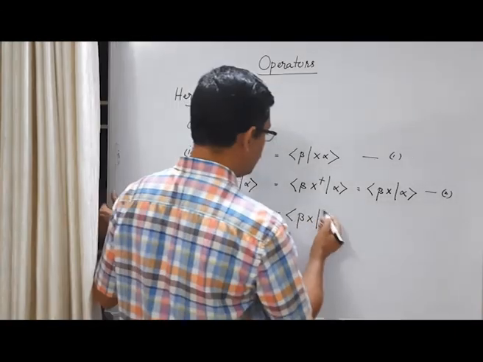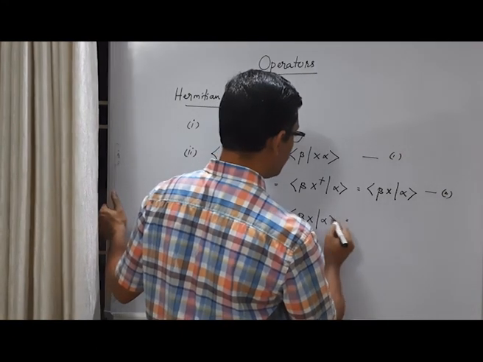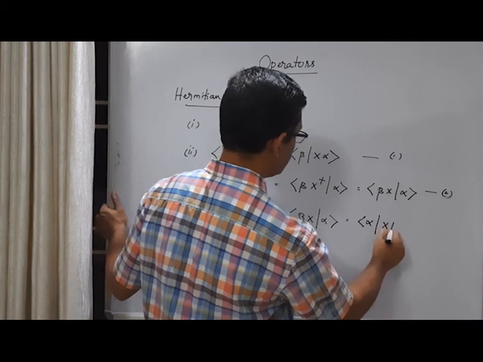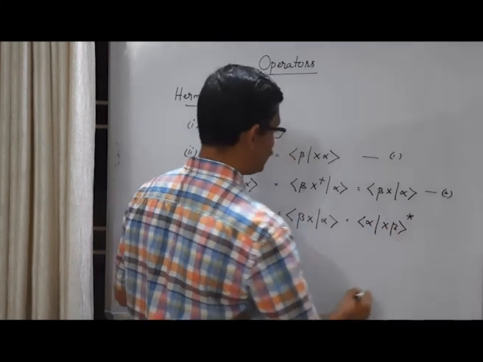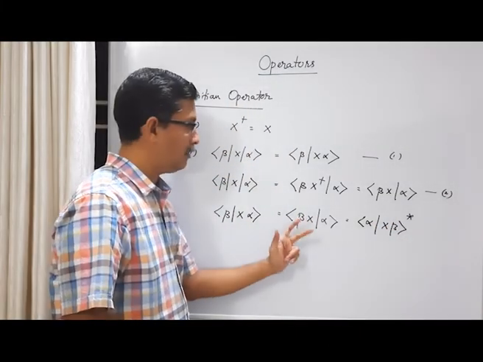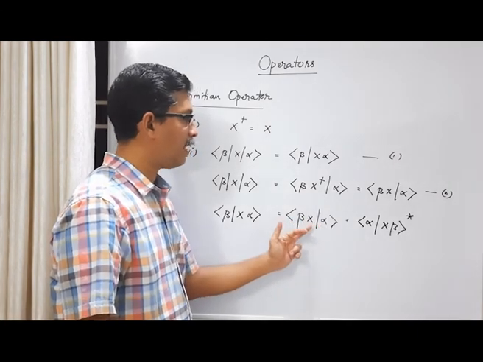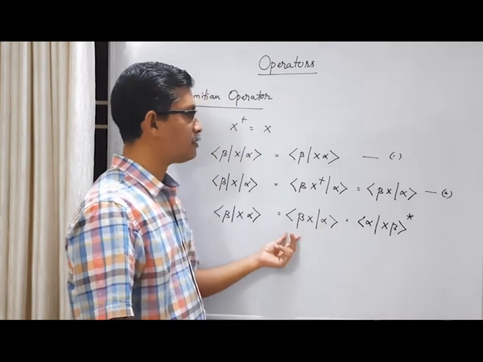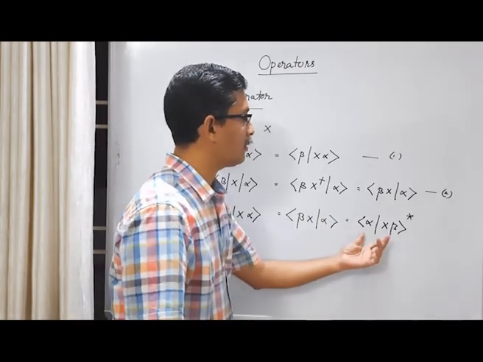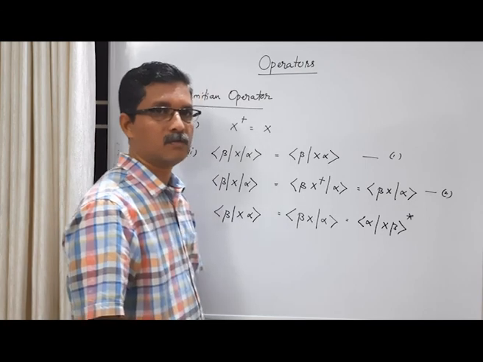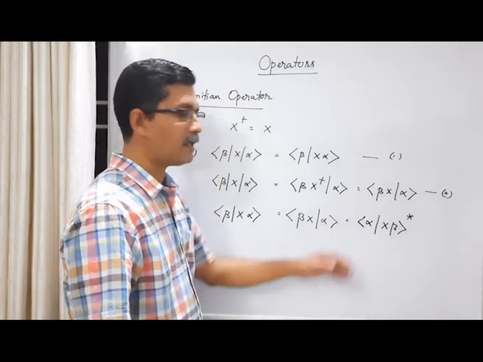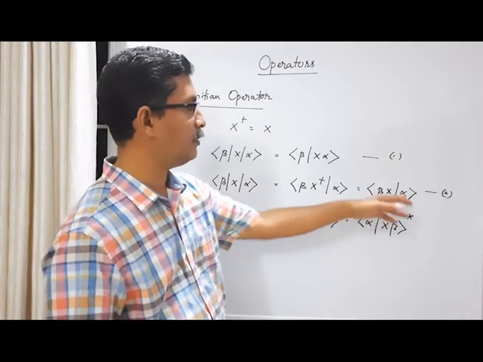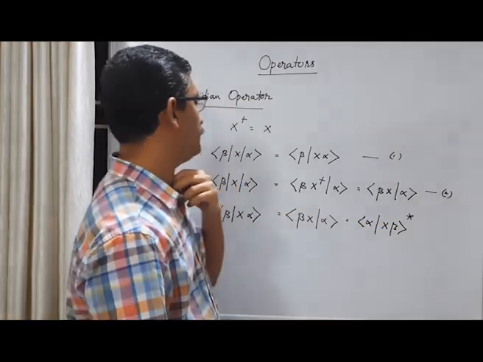Actually this quantity <beta|x|alpha> we can rewrite as <alpha|x|beta> star. We can just interchange the order of the bra vector and ket vector. This is bra vector, it becomes ket vector. This is ket vector, it becomes bra vector. We have to change the order and then there is a complex conjugate. Okay, this is the first axiom of inner product. When you change the order of vectors in the inner product, there will be a complex conjugate.